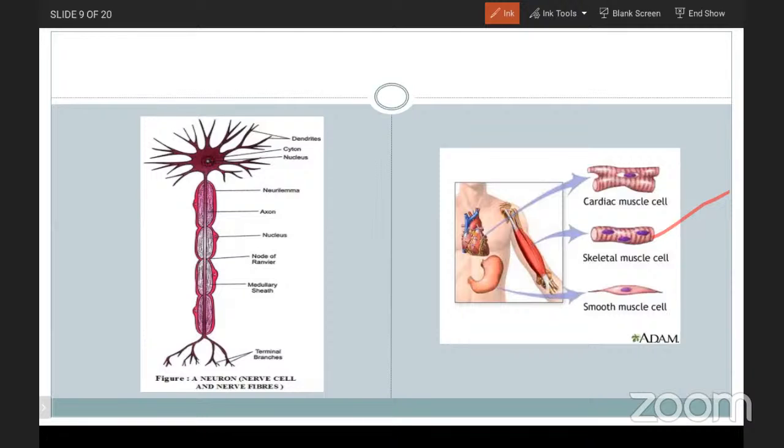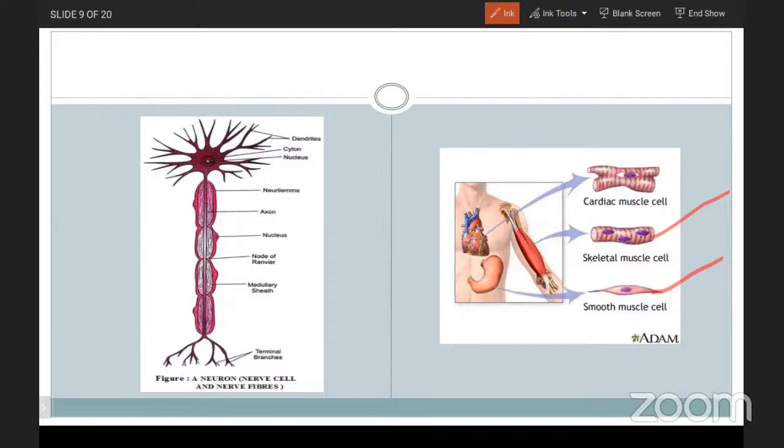The second type is the smooth muscles. When we observe them, they have a smooth structure, not a strip-like structure, and they are involuntary, meaning the functioning happens without our involvement, like digestion and respiration.